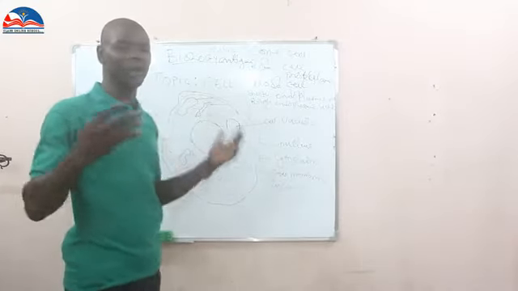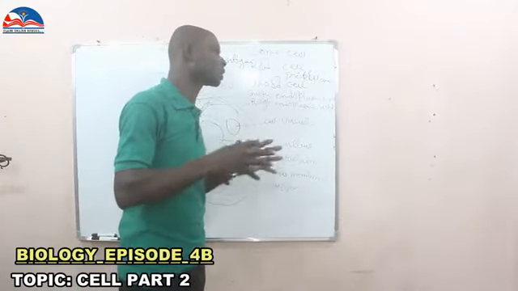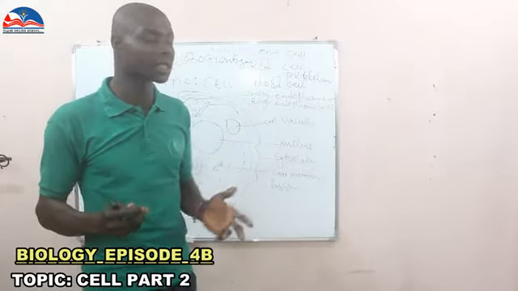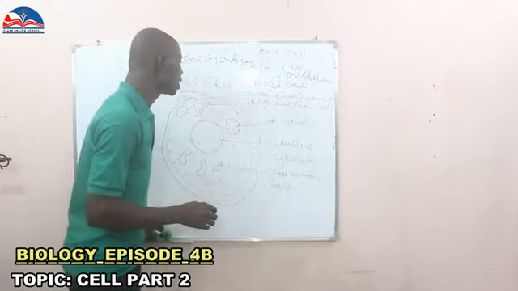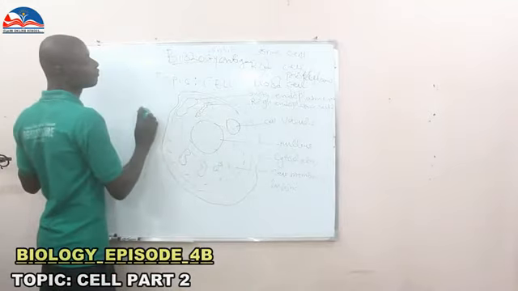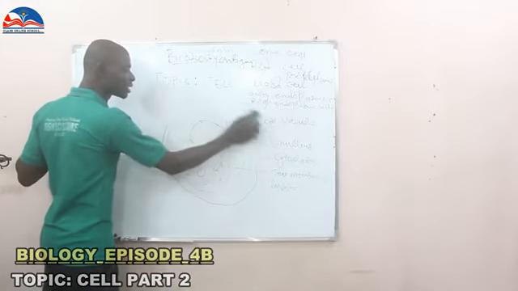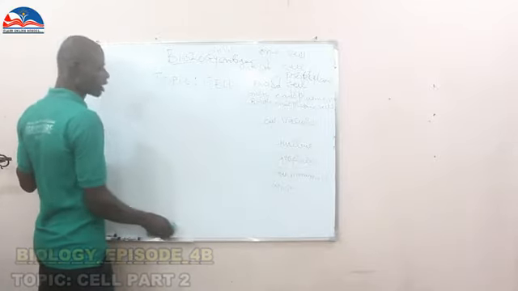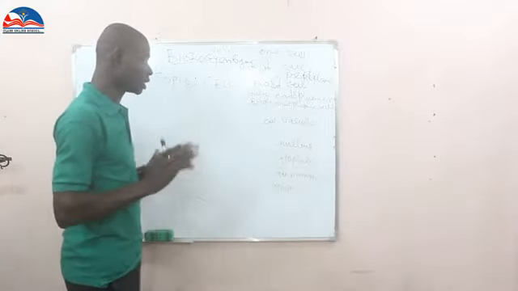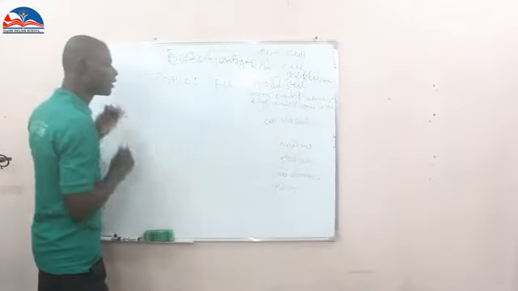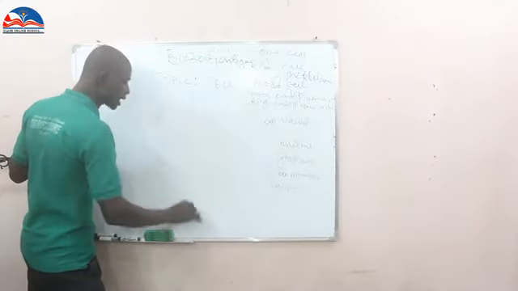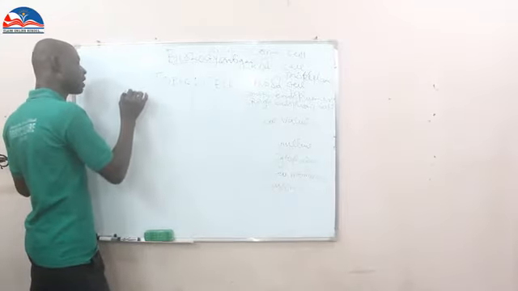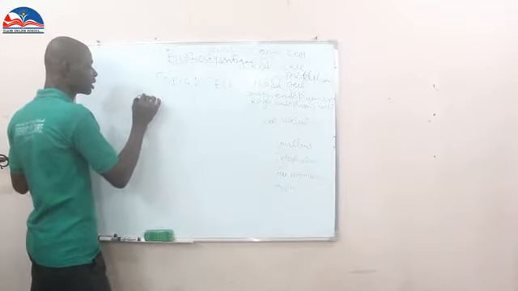Now, to finalize this particular plant cell and animal cell, their differences and their similarities, bear with me as I give a table in order to state it categorically and briefly, so that it will be understood by everybody in a short cut. The difference between plant cell and animal cell.